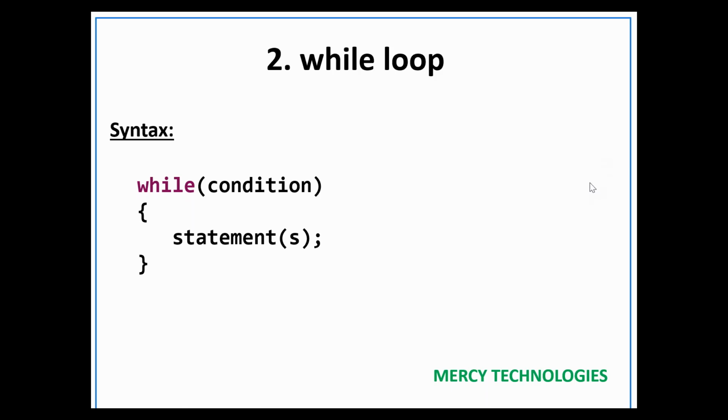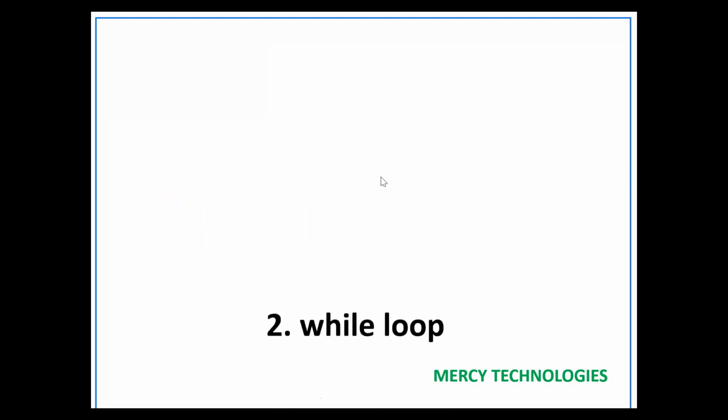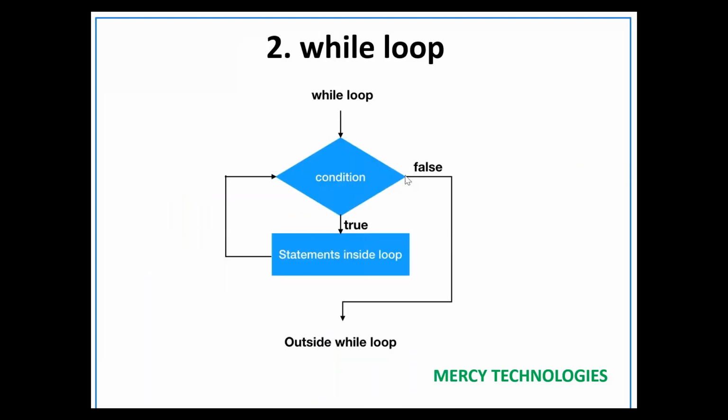We'll go to the next slide. So this is the diagram. Here also, at the beginning of the while loop, we are evaluating the condition, checking whether the condition is true or false. In case the condition is false, it will come out from the while loop.